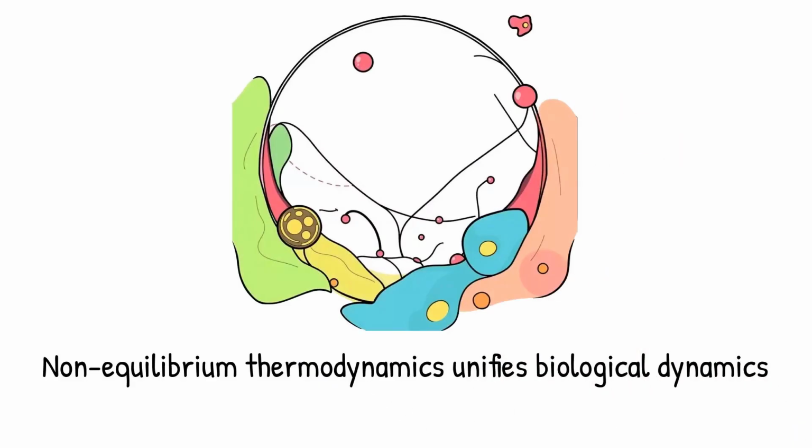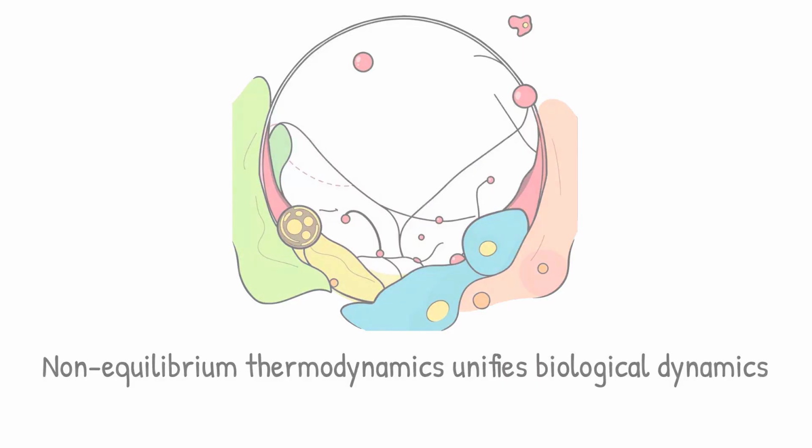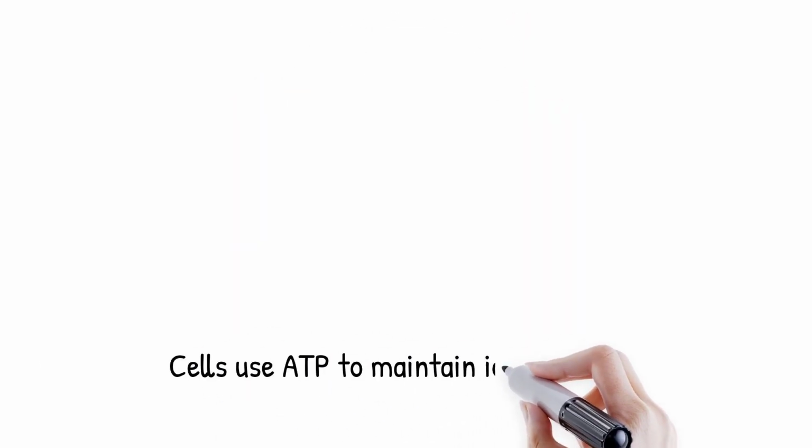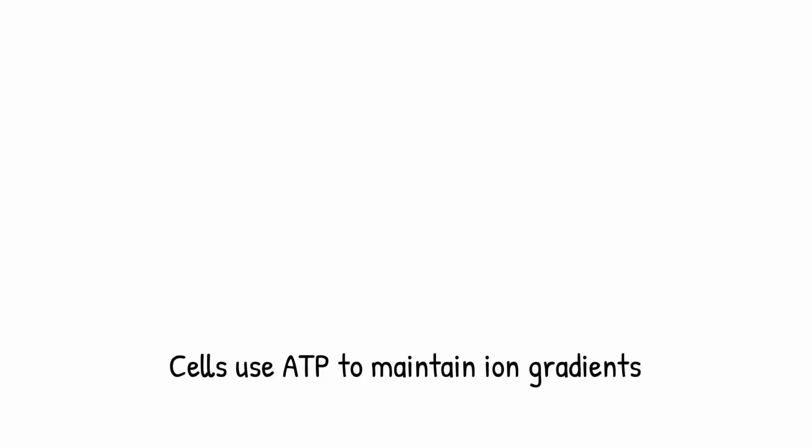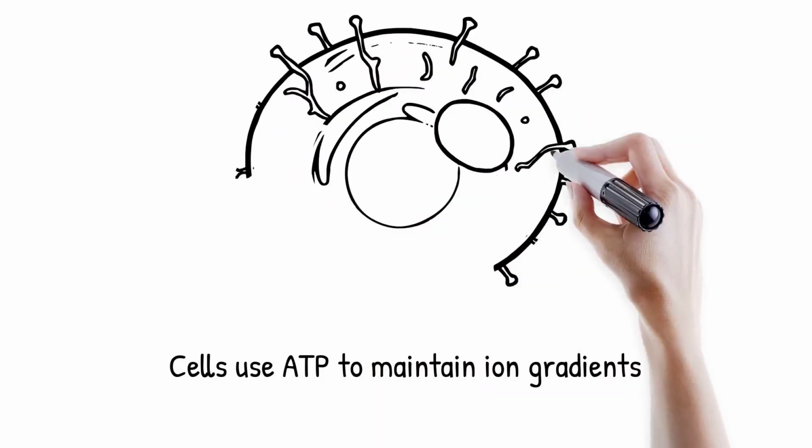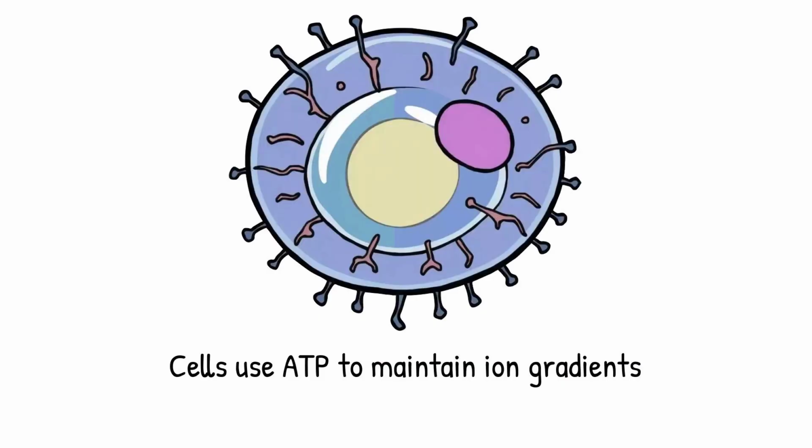Without this constant energy flow, biological systems would decay into equilibrium and lose their complex structures. Cells consume ATP continuously to maintain ion gradients across membranes, which would otherwise collapse. It is like a refrigerator that maintains cool order inside by constantly expelling heat outside.